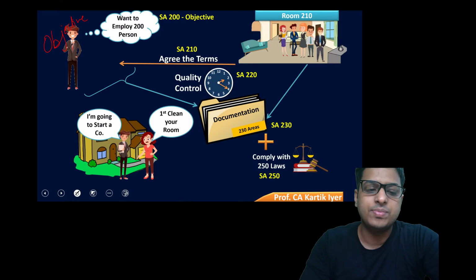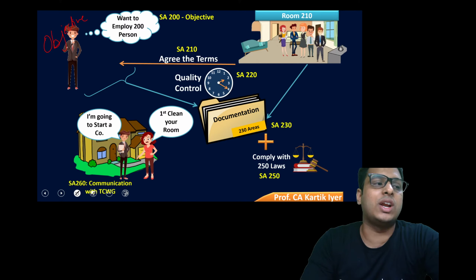The boy communicates with those charged with governance and tells his mother that he's going to start a company. The mother tells the boy, go first clean your room, go first clean your internal mess. That is nothing but the mother first telling him to take care of the deficiency in internal control. The room is, let's say, the internal control, and the mess is the deficiency. The mother tells him, go first clean your room. That is SA 265, a deficiency in internal control.